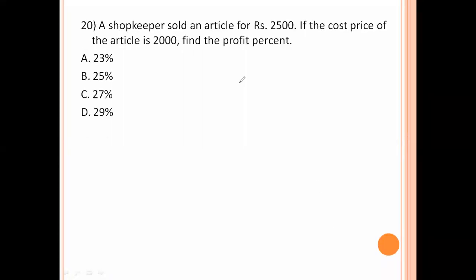A shopkeeper sold an article for 2,500. If the cost price of the article is 2,000, find the profit percentage. The profit is 500, by cost price 2,000, into 100 percentage. 25% is the right answer.